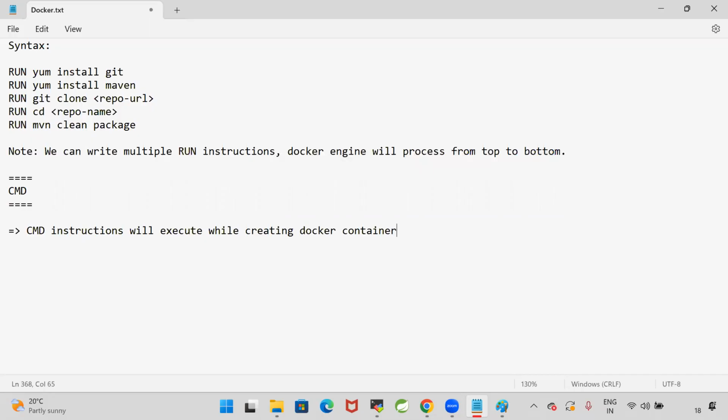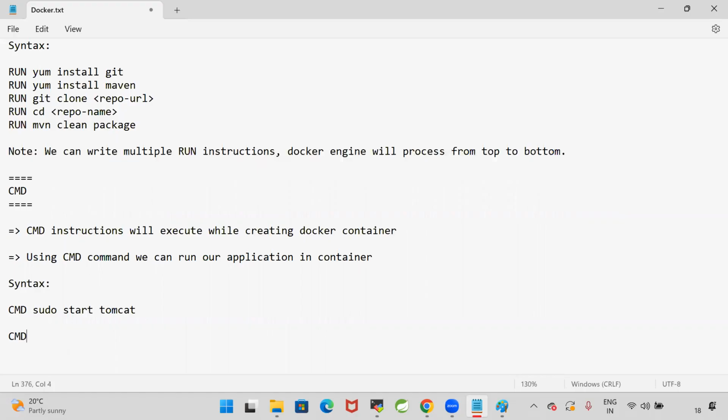Using the CMD command, we can run our application in the container. So the container is the one which will run our application. Syntax: for example, I want to start Tomcat with sudo start tomcat, or else I will specify CMD java -jar file like this. So RUN will execute while creating the image, CMD will execute while creating the container.